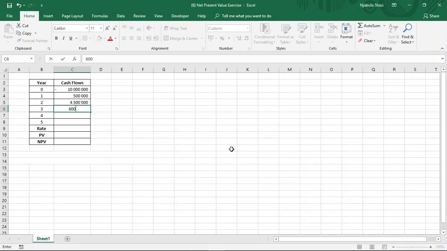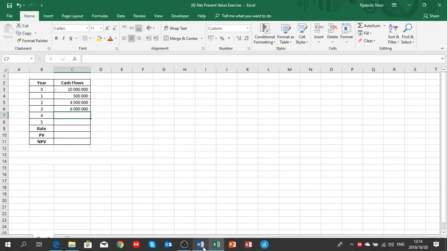So what we are doing here is pulling information from the scenario into our spreadsheet so that we can calculate our present value as well as our net present value, and then arrive at some sort of explanation as to whether to accept this project or to reject it.